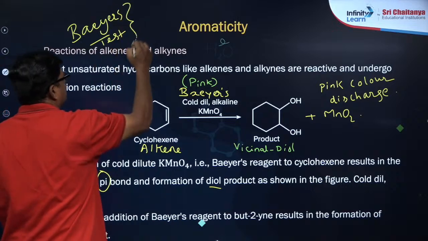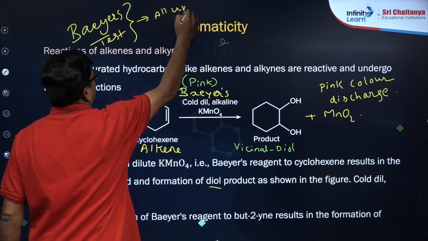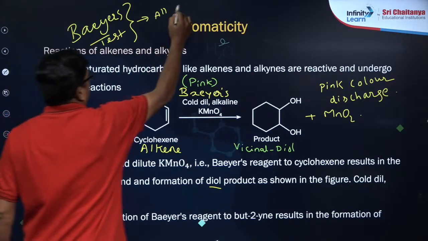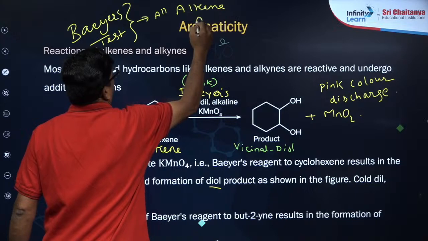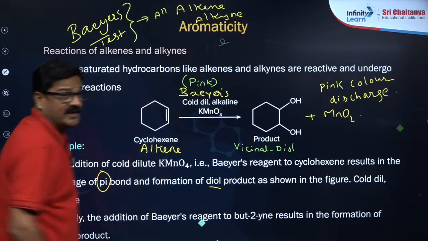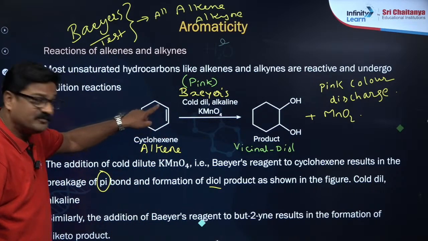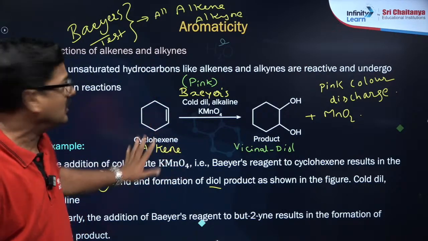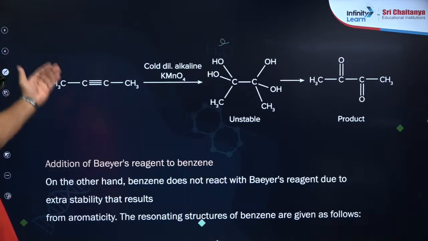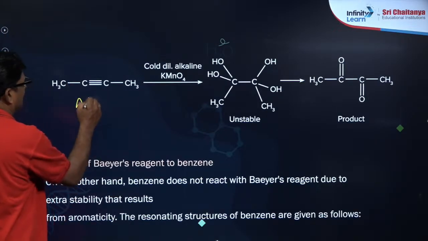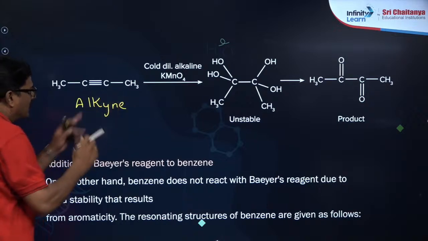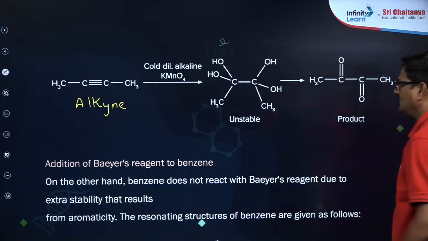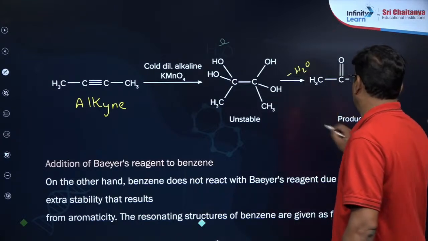This Bayer's test is given by all unsaturated compounds, you can say all alkenes and alkynes. Why? They have a pi bond. So this is the chemistry behind alkene and alkyne. You can see when alkyne also reacts like this, when alkyne is added with cold KMnO4, you are going to get a diol, so that the product is dehydrated to give rise like this.